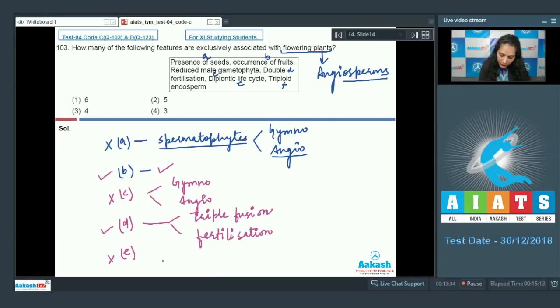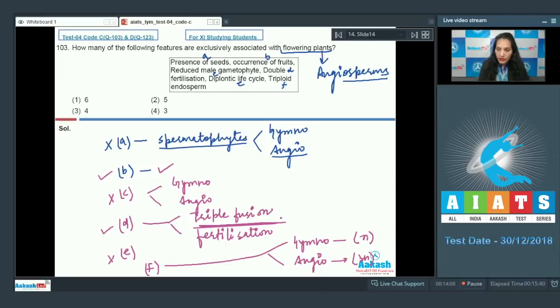And the last is F, triploid endosperm. Yes, endosperm is formed in two groups of plants, that is gymnosperms and the angiosperms. In case of gymnosperms, the endosperm is haploid as it is formed before fertilization, and in angiosperms it is triploid because it is a result of triple fusion.